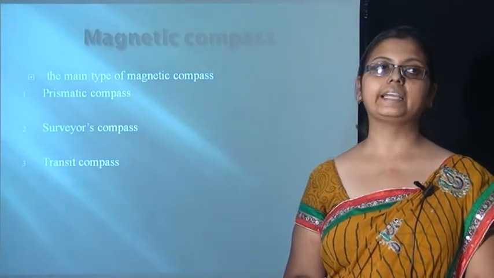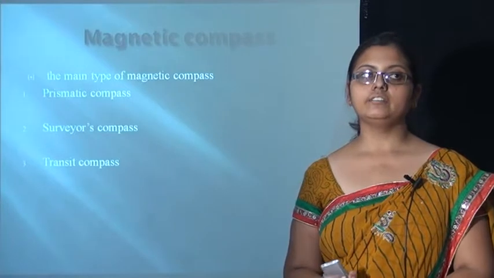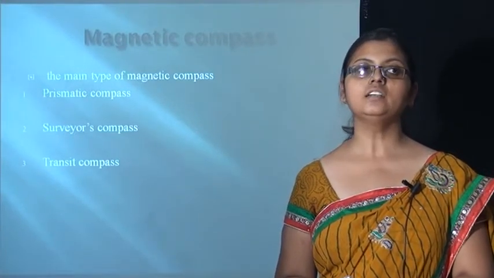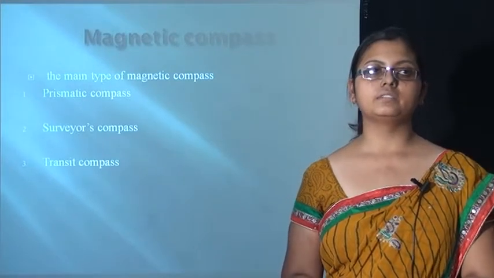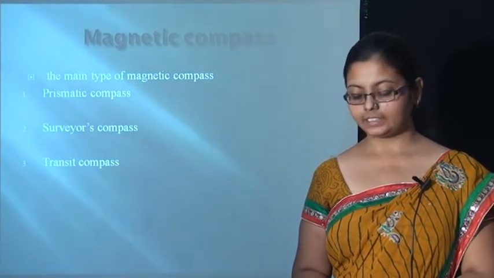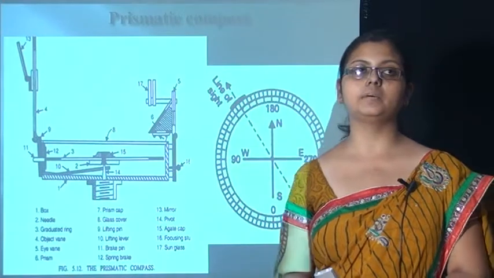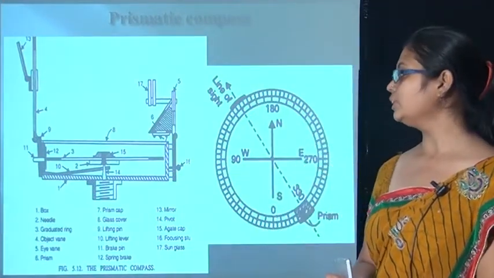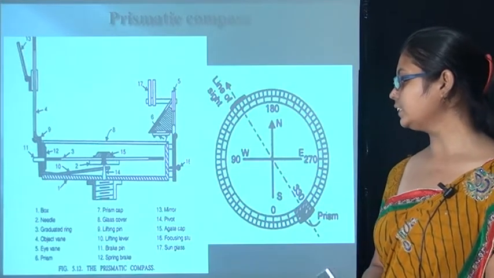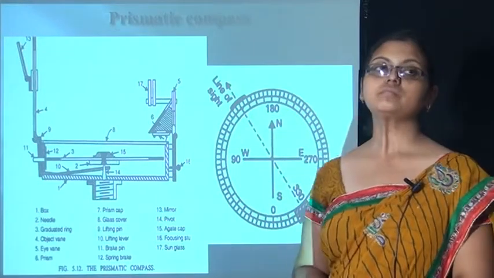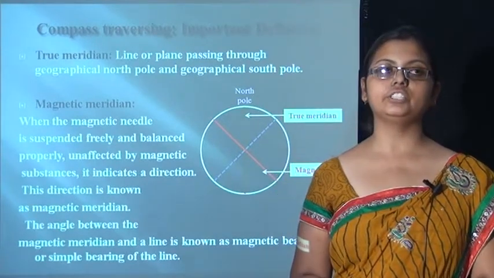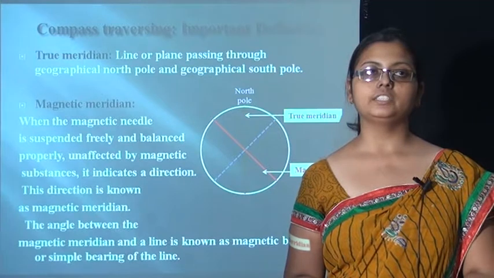Now going towards the magnetic compass. There are various types of compass used for measuring angle. First one is prismatic compass, then surveyor's compass and transit compass. This figure represents the prismatic compass, which shows its components in detail. These are the various important definitions used in the prismatic compass.